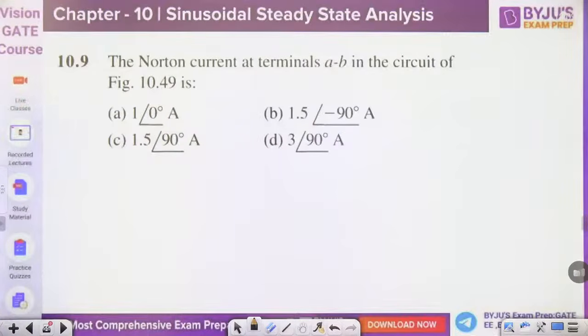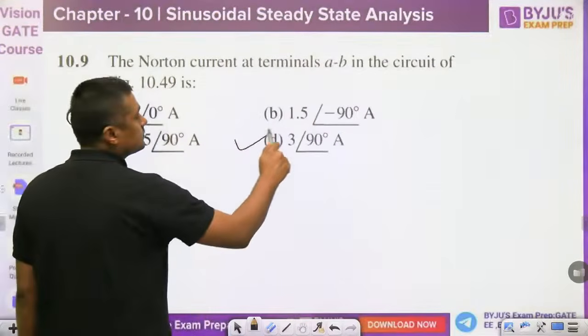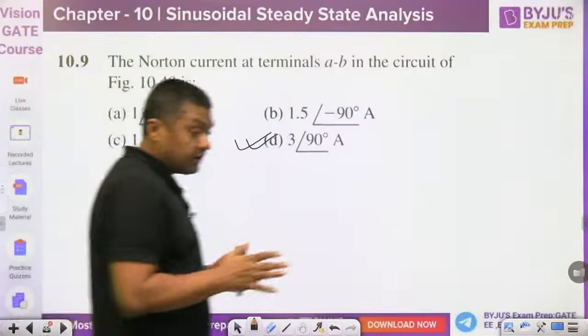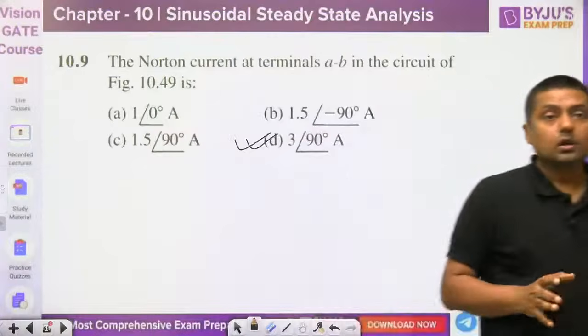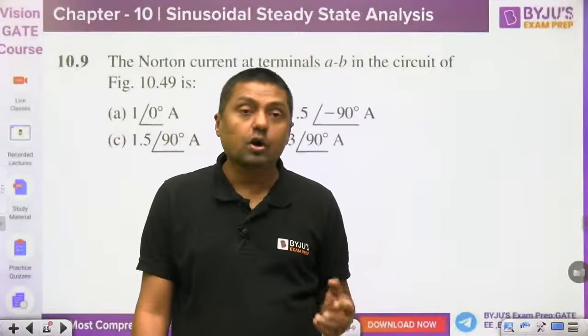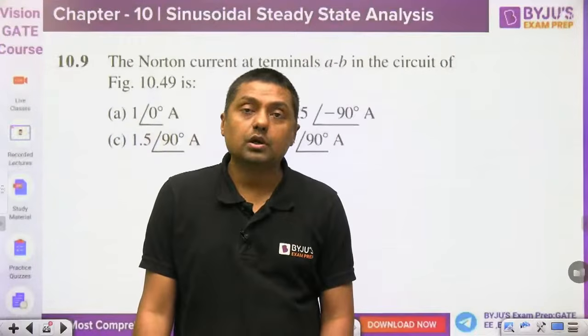Three angle of 90 degree. So this is called Norton's current. Easy. These all are the very basic questions on Thevenin's, Norton's, and the superposition theorem. Okay.